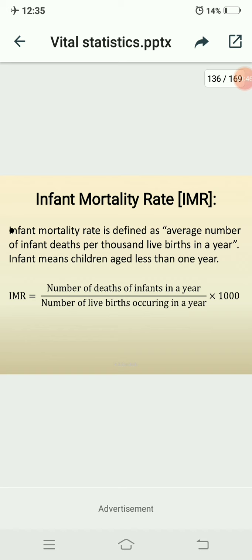Infant mortality rate is defined as the average number of infant deaths. Concentrate here, infant means children aged less than 1 year. Okay, less than 1 year. ಒಂದು ವರ್ಷದ ಒಳಗೆ ಇರೋರನ್ನ ನಾವೇನಂತ ಕರಿತೇವೆ, ಇಲ್ಲಿ ಇನ್ಫಾಂಟ್ ಅಂತ ಕರಿತಾ ಹೋಗ್ತೀವಿ. Okay, infant mortality rate is defined as the average number of infant deaths per 1000 live births in a year. Infant means children aged less than 1 year.